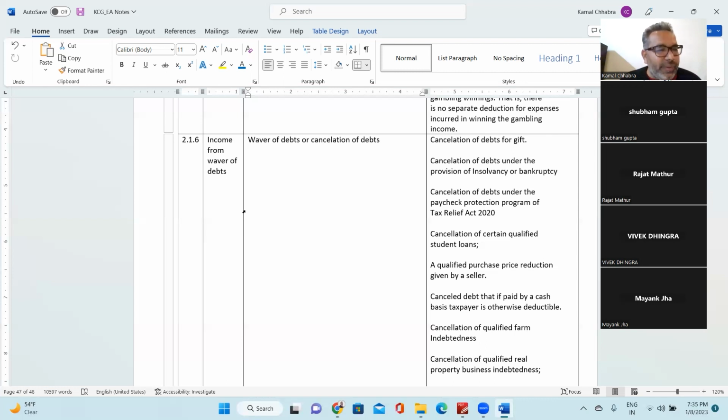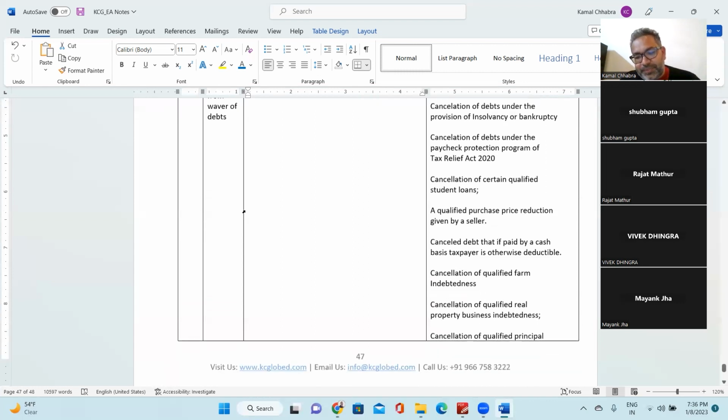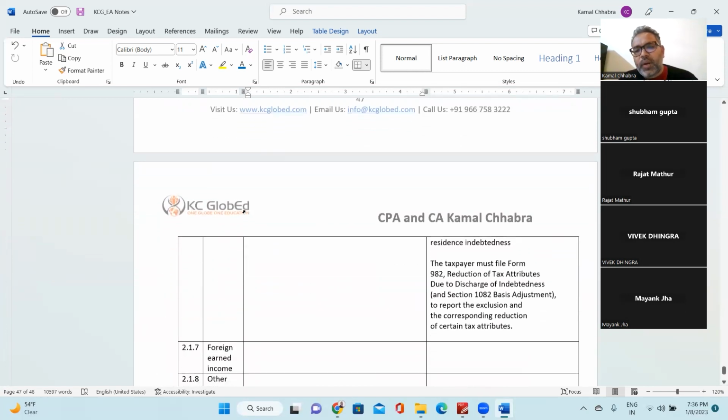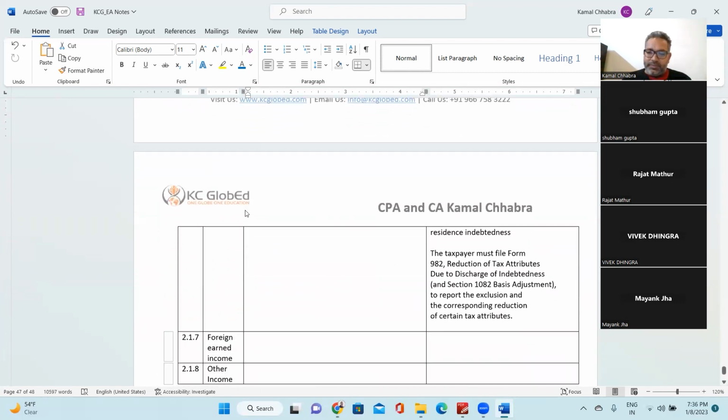Those loan waivers which the government provides would not be considered taxable income in the hands of the recipient. These include cancellation of certain qualified student loans, qualified purchase price reduction, cancellation of debt paid on cash basis, cancellation of qualified farm indebtedness, and cancellation of qualified real property business indebtedness. And the last one is cancellation of qualified principal residence indebtedness.